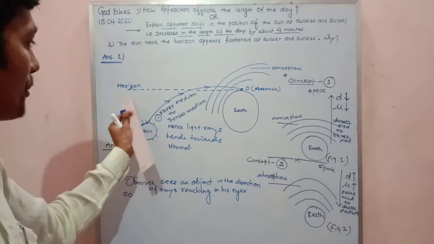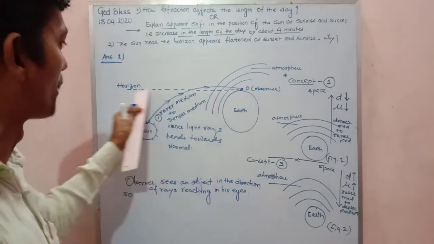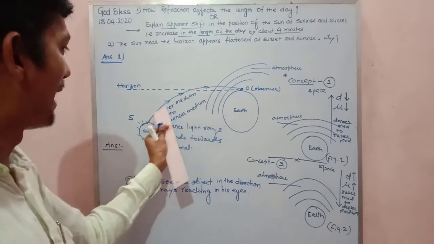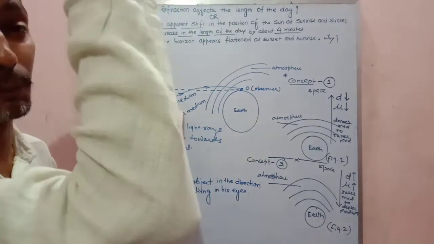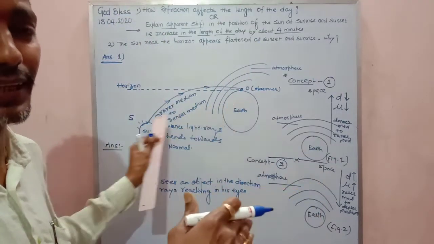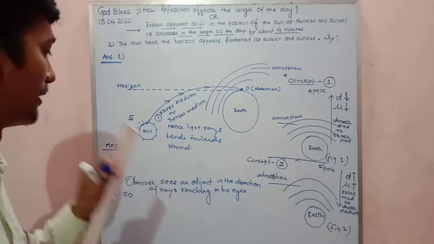So it is a simple concept. Say the horizon is for the observer, this is the normal, you can see. And the light is bending towards the normal because the light travels from space to the Earth's atmosphere, that is from rarer medium to denser medium, so naturally it is bent towards the normal.